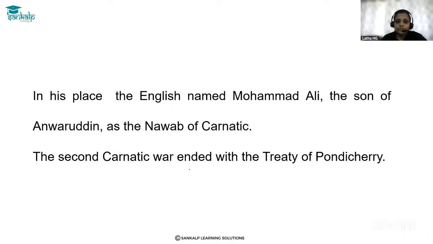The British killed Chanda Sahib, the Nawab of Carnatic, and in his place they named Muhammad Ali, the son of Anwaruddin, as their Nawab. The Second Carnatic War then ended with the Treaty of Pondicherry in the year 1754. So from 1749 to 1754, the Second Carnatic War took place. Okay, so these were the consequences of the Second Carnatic War.